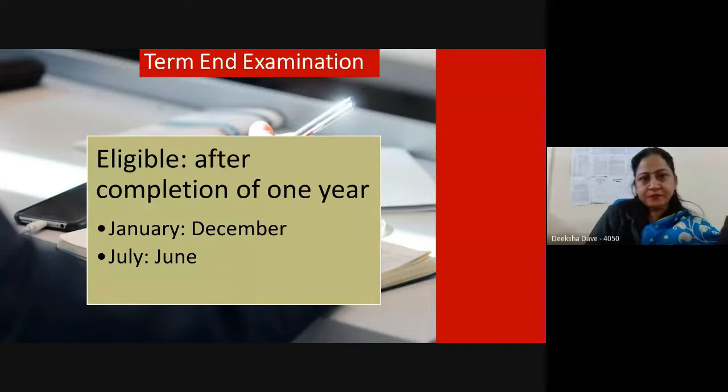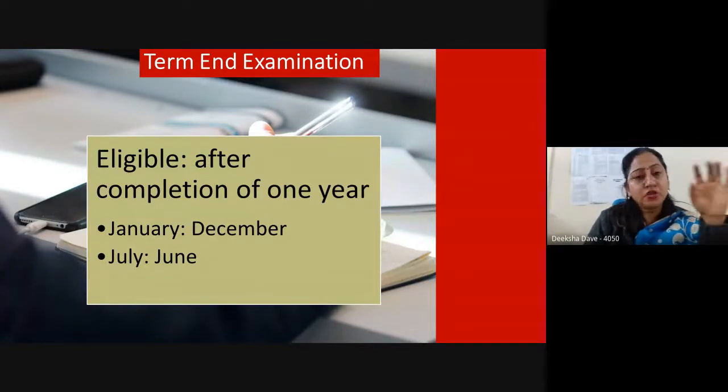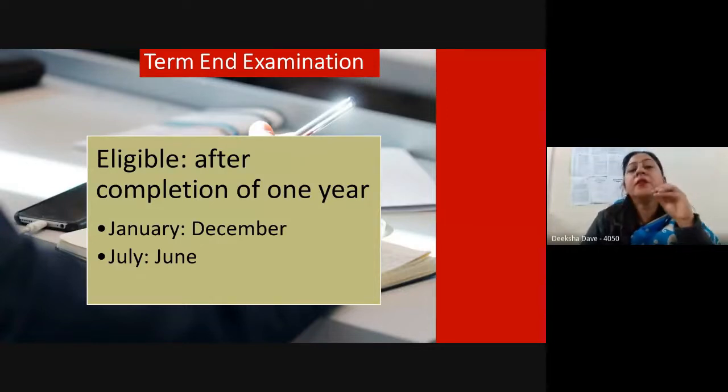Now, about examination, at IGNOU we have examinations twice a year. At one time we have it in December and another time in June. You are eligible to appear for examination after 1 year of your enrollment. For example, if you have taken admission in the July 21 batch, you cannot appear in this December examination which is going to be held soon. After 1 year is over, you can appear for June or December, depending upon your convenience. That is as simple as that.